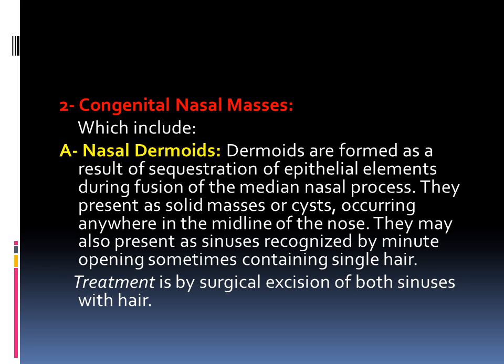We finish the choanal atresia and we come to the other topic in congenital nasal diseases, which is the congenital nasal masses, which include first the nasal dermoid. Dermoids are formed as a result of sequestration of the epithelial elements during fusion of the medial nasal processes.